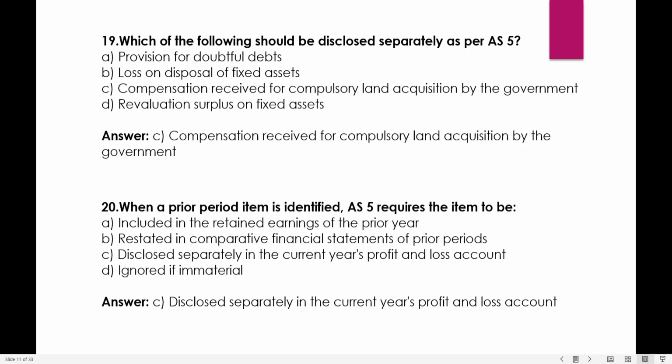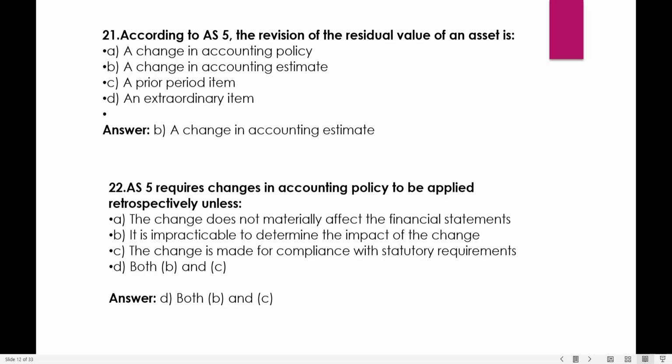When a prior period item is identified, okay, AS-5 requires items to be included in the retained earnings of the previous year, restated in comparative financial statements for the period, and disclosed separately in the current year's profit and loss account, and ignored if immaterial. Yes, we have to disclose it separately in the current year's profit and loss account.